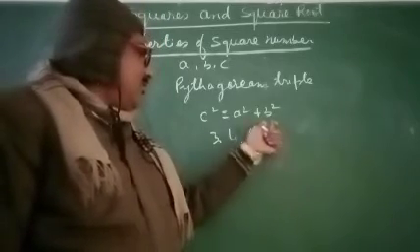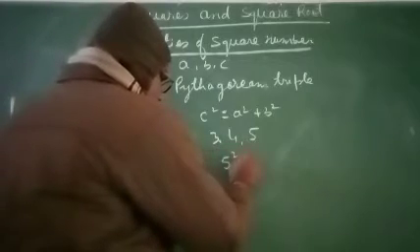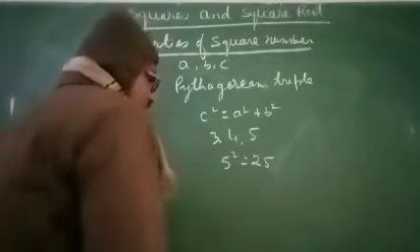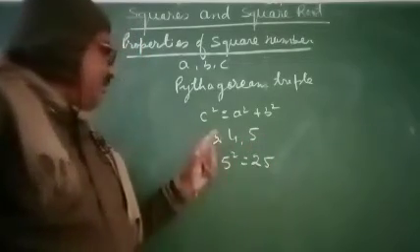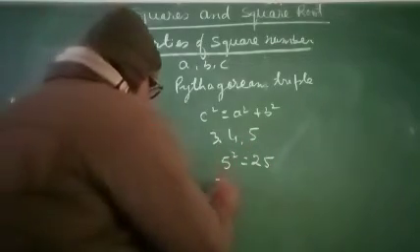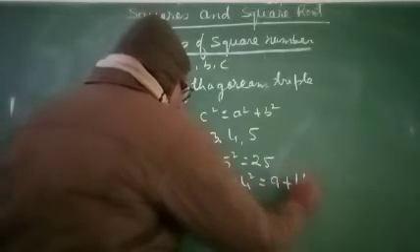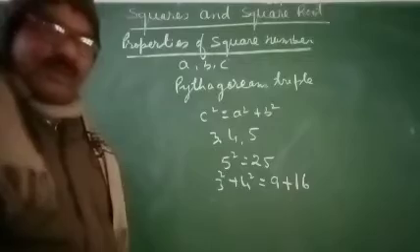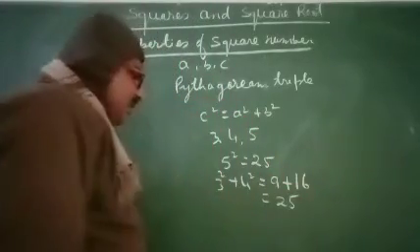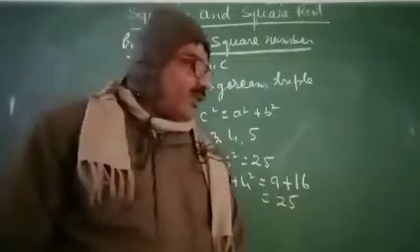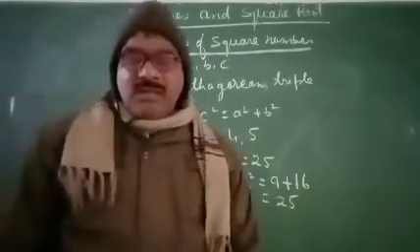Why? Because the square of 5 equals 25. Let us suppose this is C, and 3 square plus 4 square equals 9 plus 16 equals 25. It means these numbers 3, 4 and 5 are a Pythagorean triple.